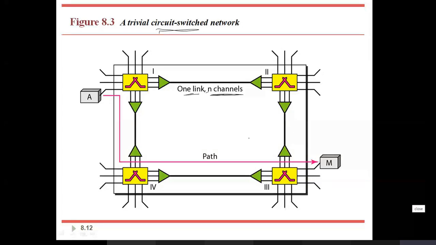So how will it come to know? The switch will have some intelligence. To transfer this data to the destination M, either it can take this path or this path. Some optimal path is selected, and it will start communication. The first phase is to check whether it is possible to reach the destination using this path.